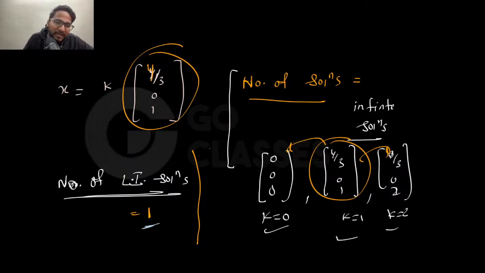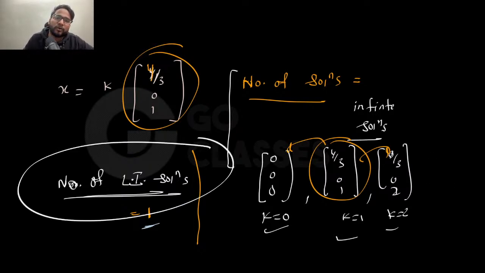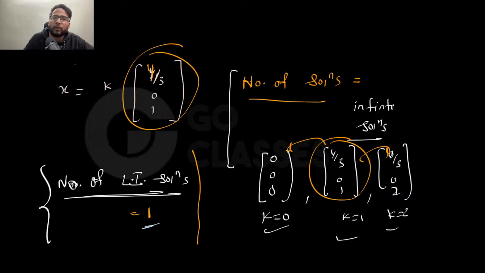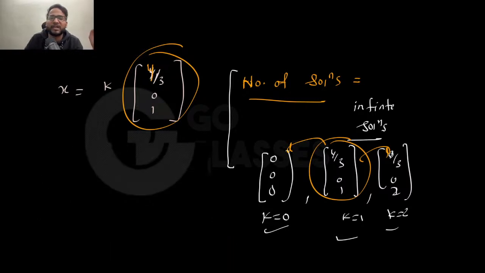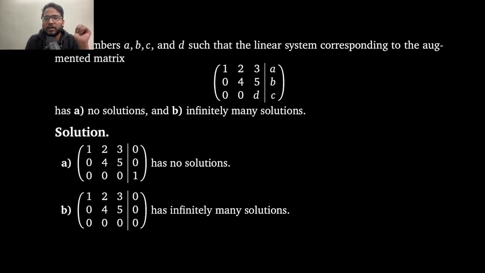But there is something called a linearly independent solution. That's where the GATE 2021 question has been asked. And I will tell you what this means. Number of linearly independent solutions, I will tell you what this means. But for now, let's just focus on the number of solutions, which are infinitely many. There is just one linearly independent solution. I will tell you a little later. Okay, cool.